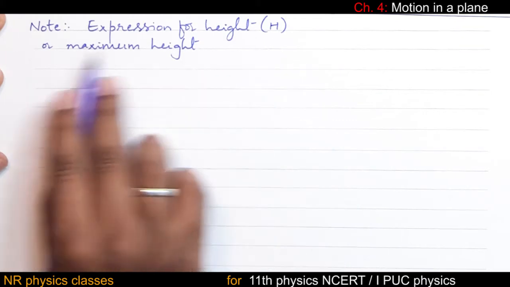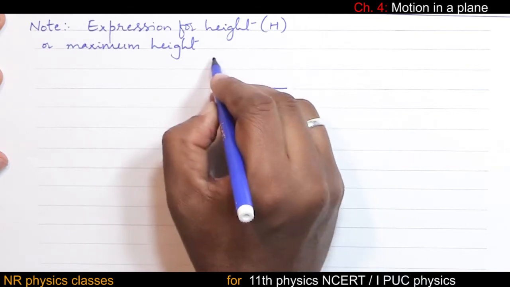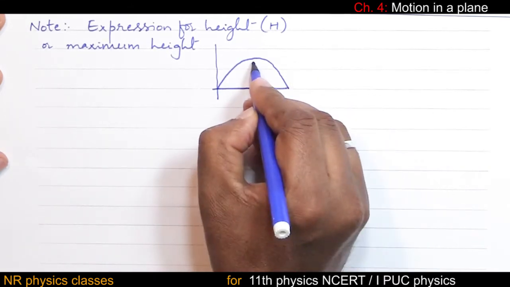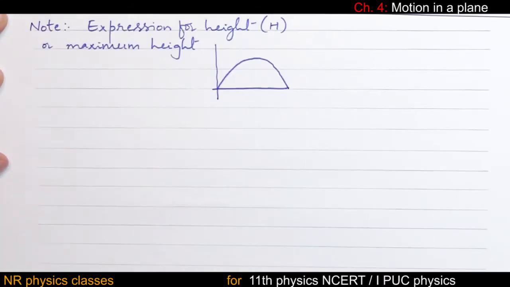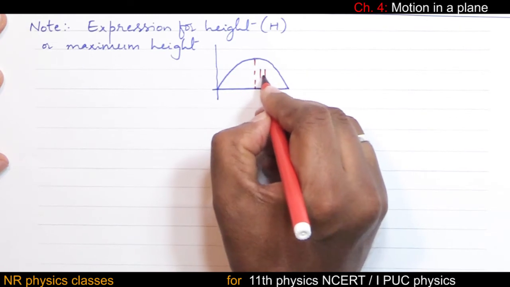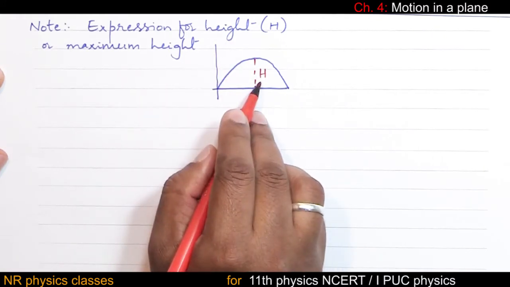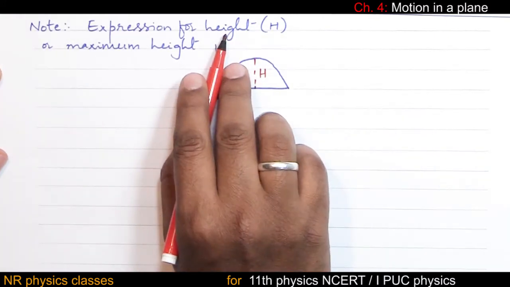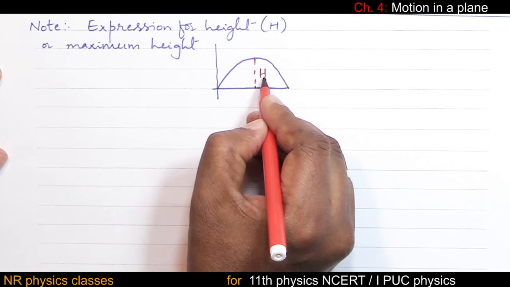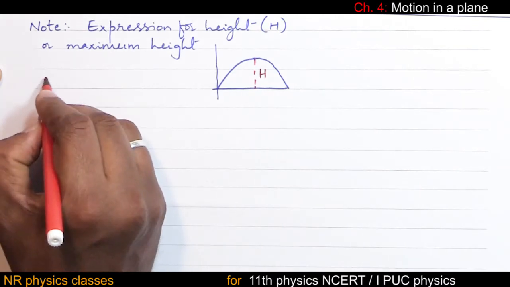Expression for height or maximum height reached by a projectile. X-axis, y-axis. This is the path of the projectile. This is the maximum height, or height, denoted by h. Don't get confused. Maximum height and height are one and the same. Sometimes height at some instant will be mentioned, and that is not going to be maximum height. So this is maximum height. This maximum height is along the vertical. So along the vertical,